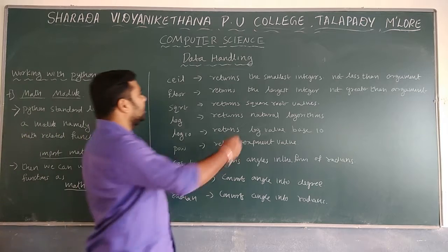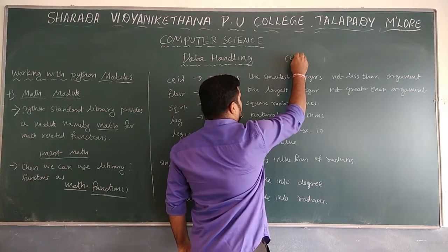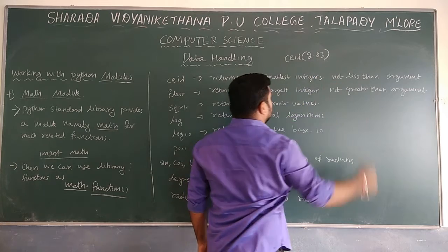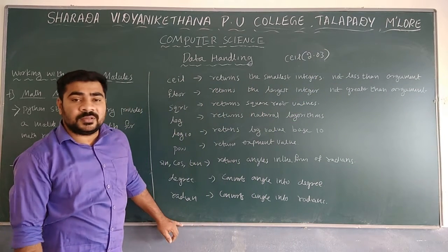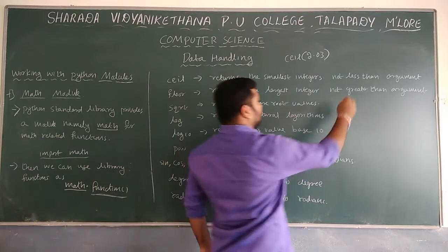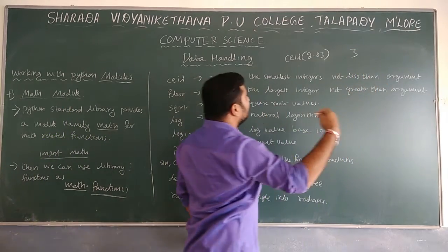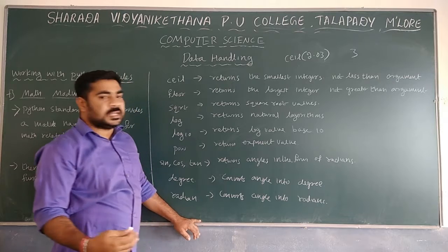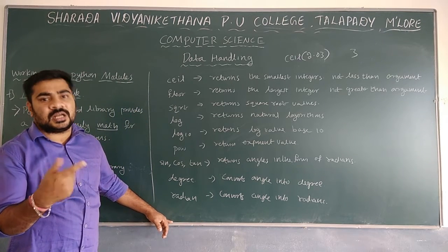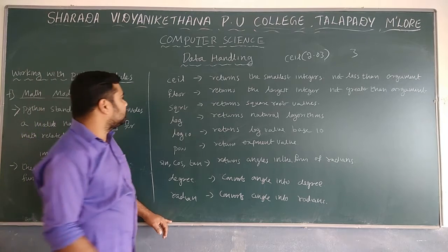For example, if I give CEIL of 2.03, what will be the output? Output here will be 3. It will give the smallest integer not less than the argument. Argument is 2.03, so the smallest integer not less than that, what is that? It's a 3. So that will be displayed.